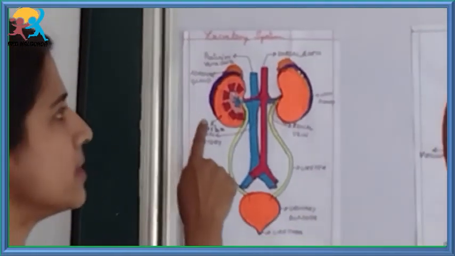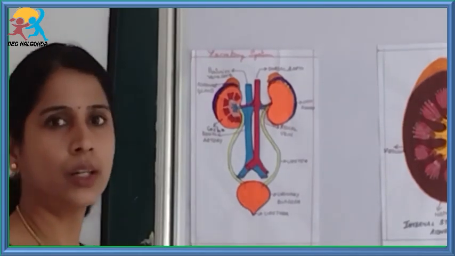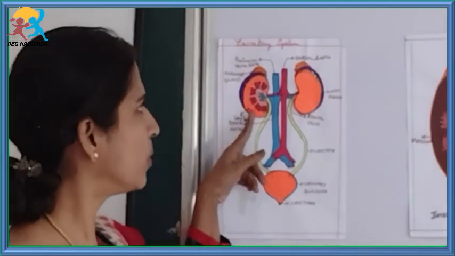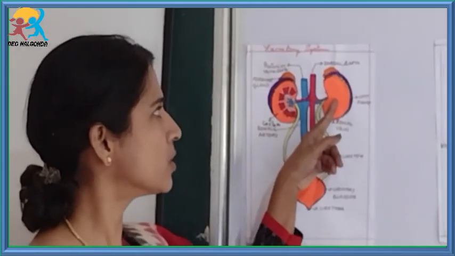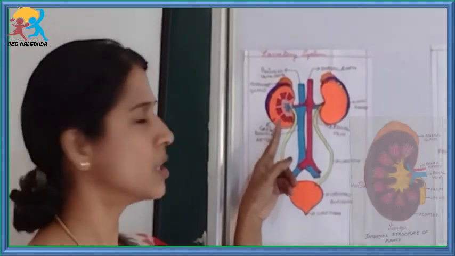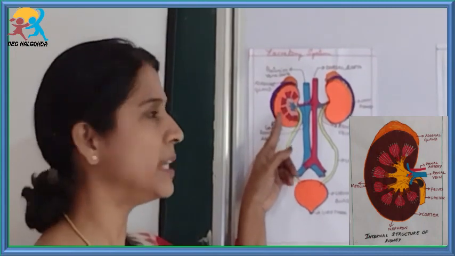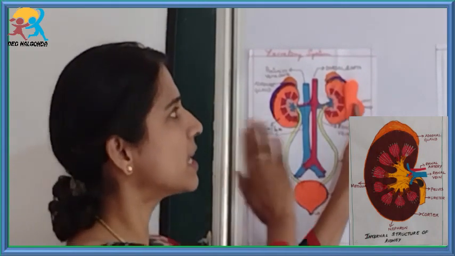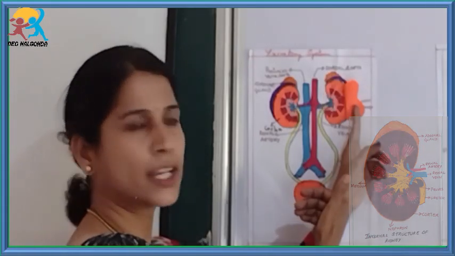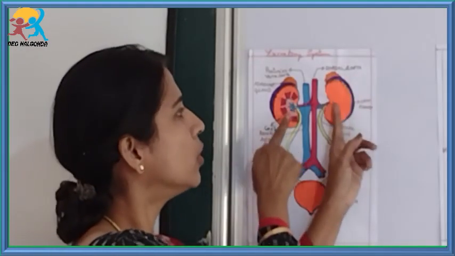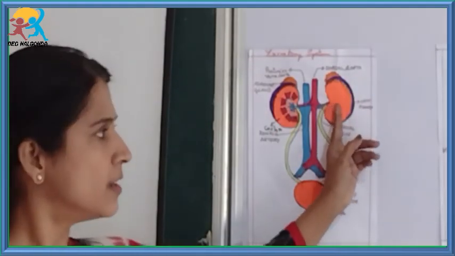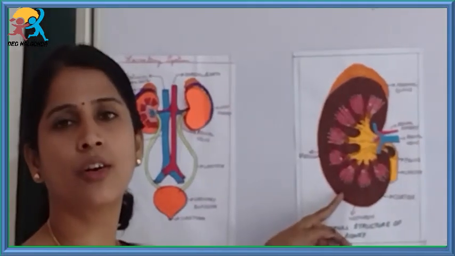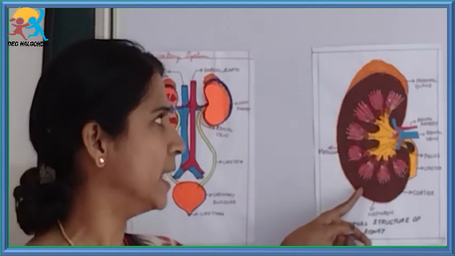Okay. Now let us look into the internal structure of the kidney. You might have observed the difference here. This looks plain and this looks somewhat detailed, right? That is because of the section. When we take a longitudinal section of the kidney, it looks like this. Let us look into the internal structure of the kidney in detail.